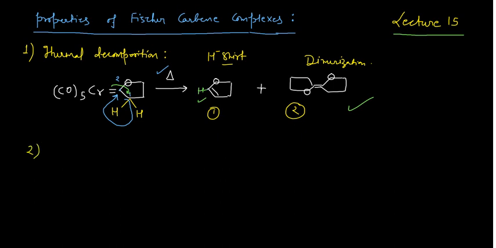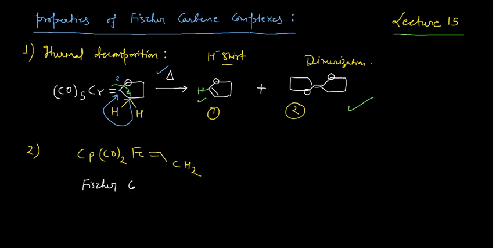Say for example, you have been given this complex. This is Cp, cyclopentadienide, and this is carbonyl, present 2 times, and iron is here, and this is your carbene complex. This complex is also your Fischer carbene. It is also a Fischer carbene complex.